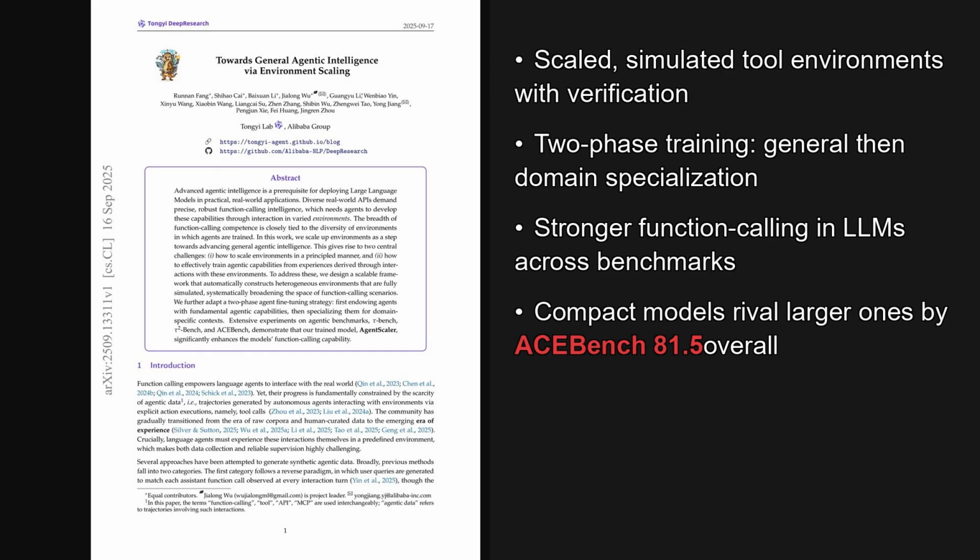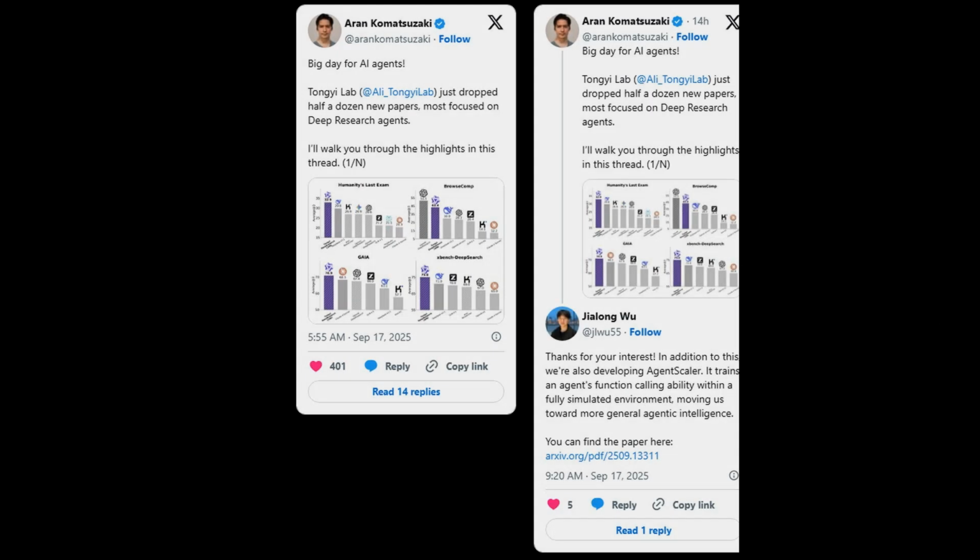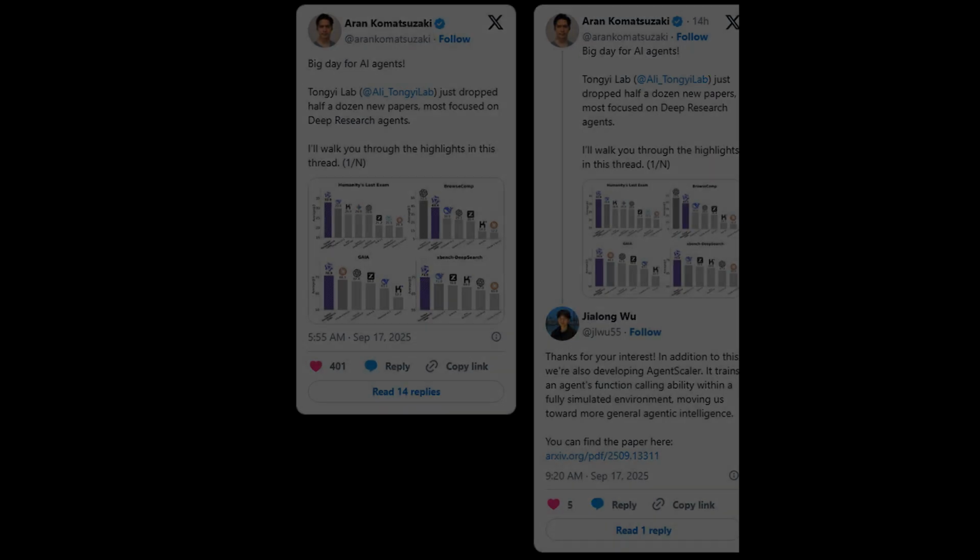In short, the work ties broader, verifiable agent experience to stronger tool use, delivering compact models that rival much larger systems. On X, reactions highlight that Tongyi Lab released several agent papers, with a thread walking through benchmark gains and a follow-up noting AgentScaler trains function calling in fully simulated environments toward general agentic intelligence. Engagement looks solid, with roughly 400 likes.